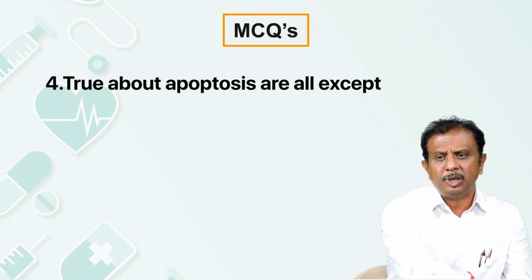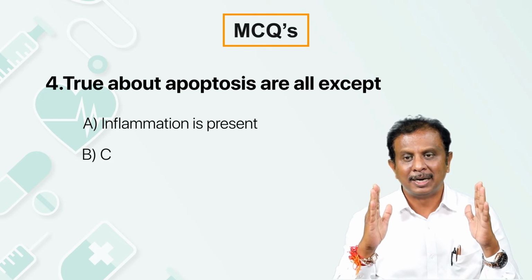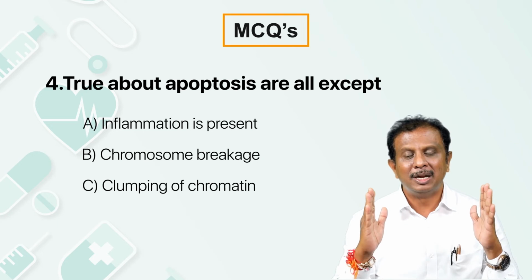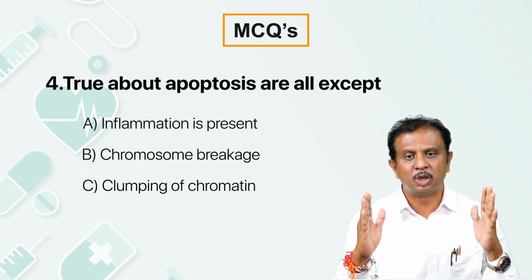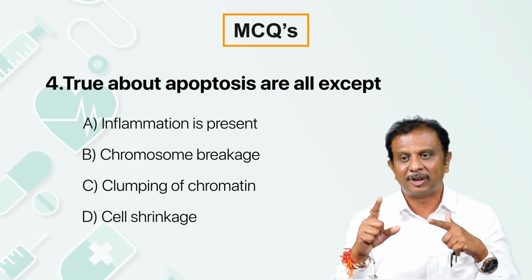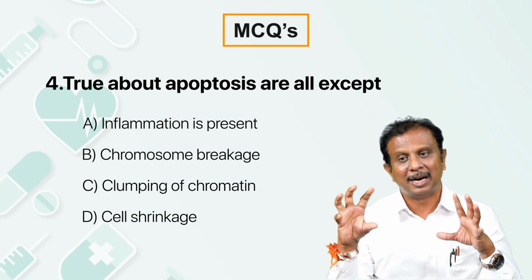What's true about apoptosis? All are true except. Remember, whenever you are reading MCQs, read the stem carefully. Usually, whenever we are preparing MCQs, we need to highlight if it is a negative question, where the except has been highlighted.